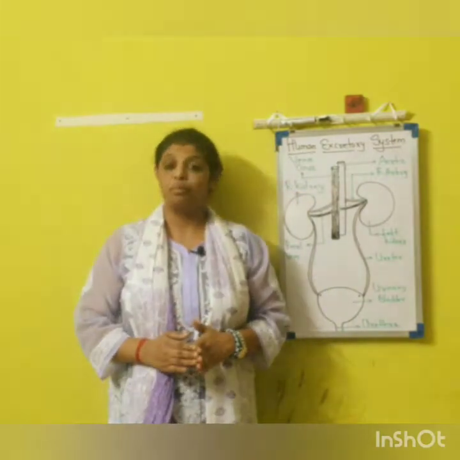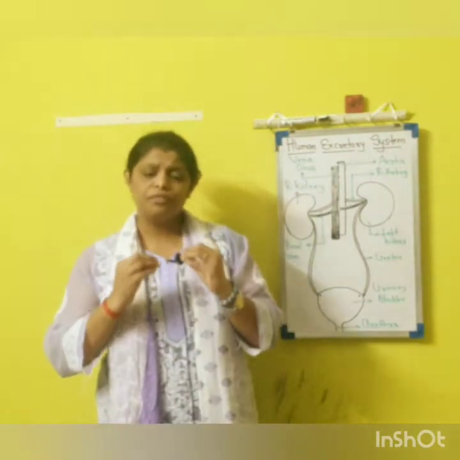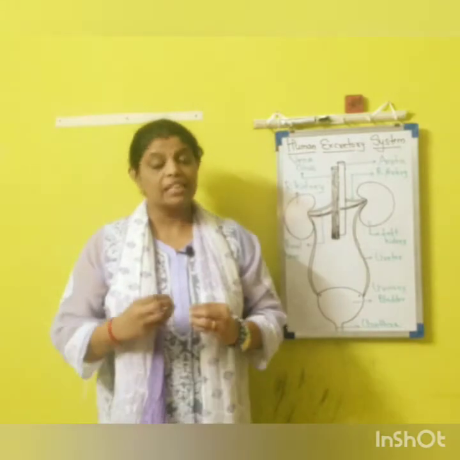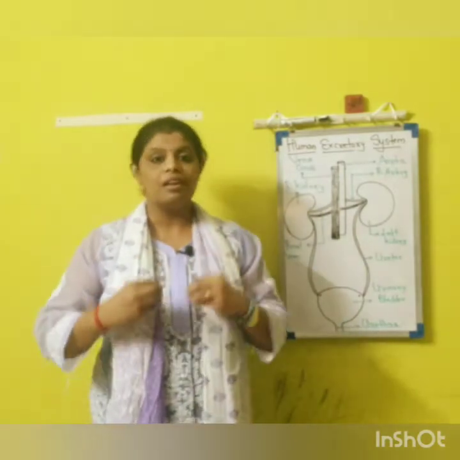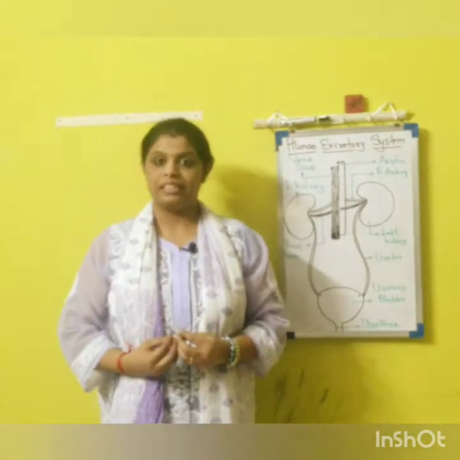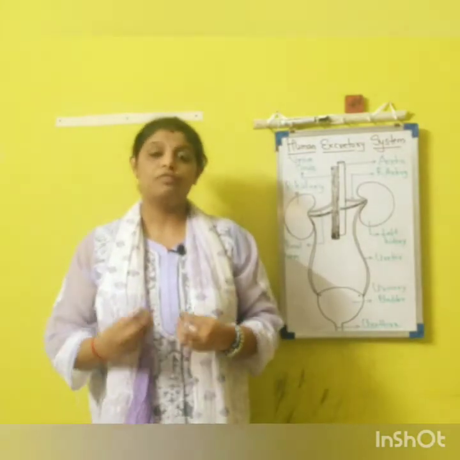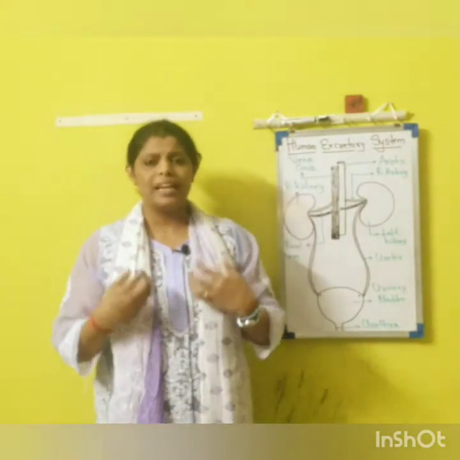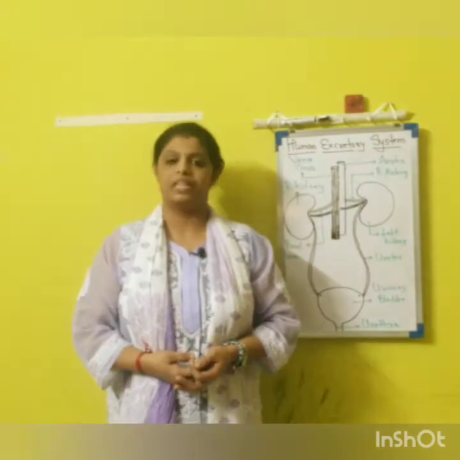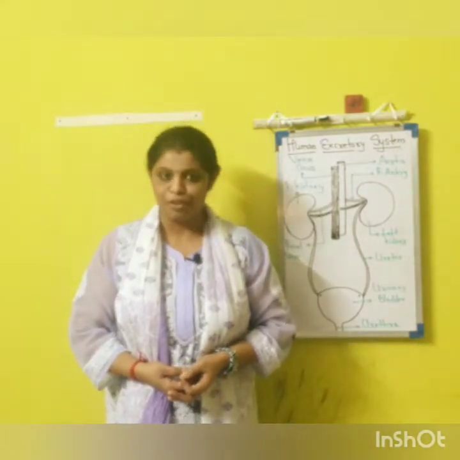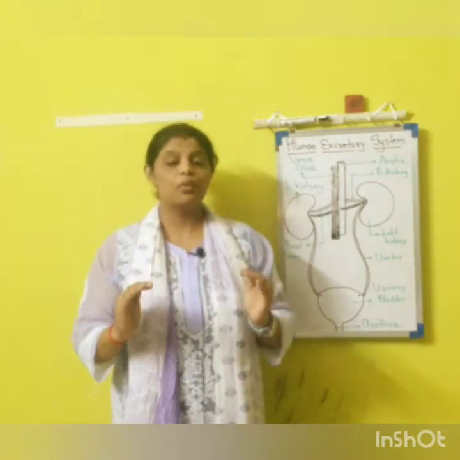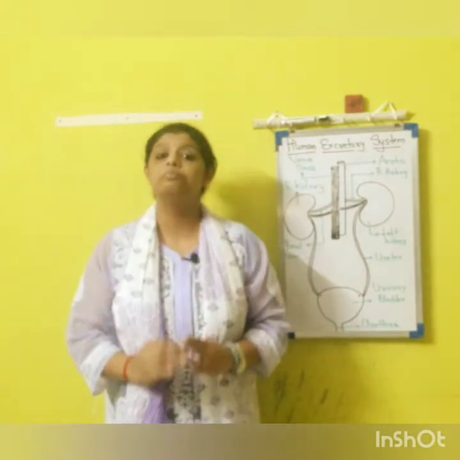But at present, remember, there are different organs, and these organs include lungs, liver, skin and kidney, which are responsible for elimination of unwanted, waste material from the body of a living organism. Here we are focusing mainly on human beings.